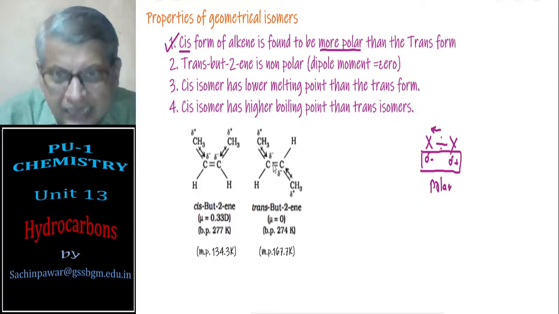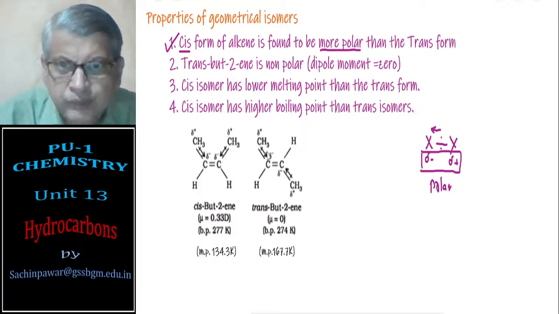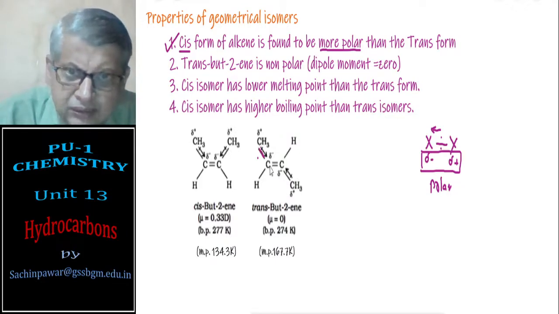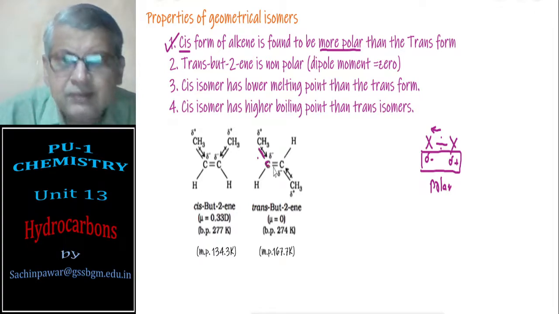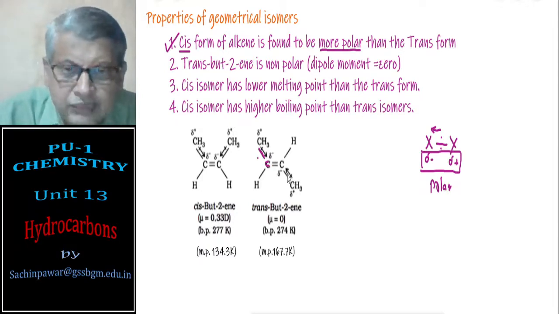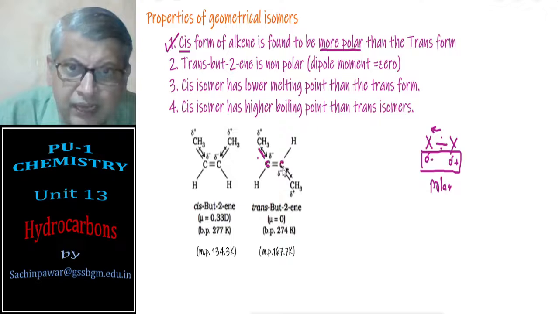However, in trans isomers, if you just take this bond, the electron displacement is towards the double bonded carbon, and here also the electron displacement is towards the double bonded carbon.